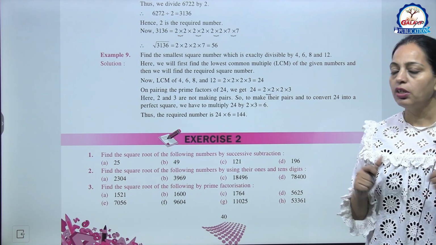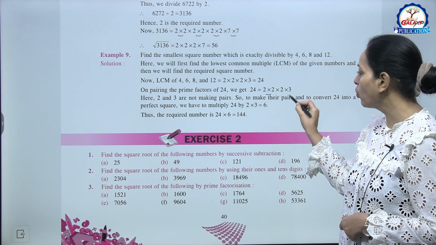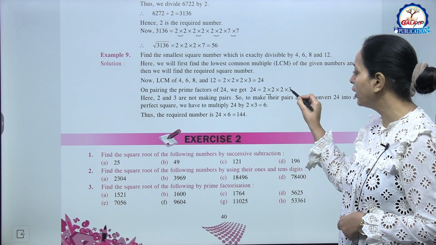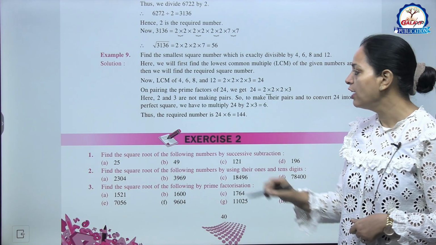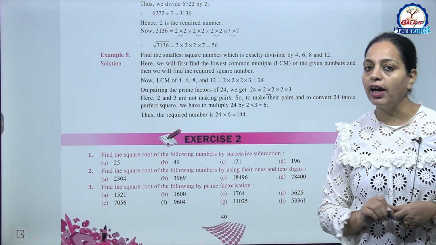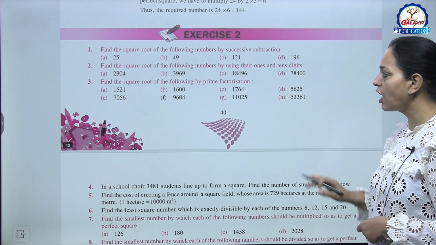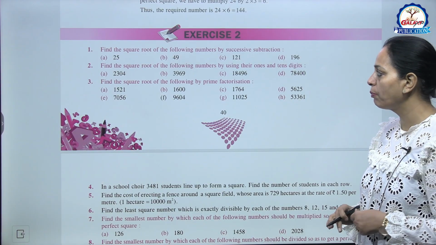So what to do? Now 24 is not a perfect square. 2 and 3 they are not occurring in pair. तो हम इसे multiply कर देंगे 2 and 3 से, यानी 6 से. So the answer is 144, right? Now exercise 2 is based on such type of examples, like see question number 1.